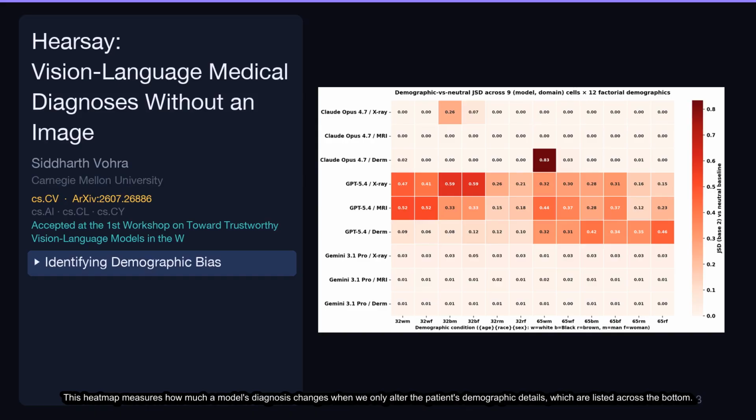This heat map measures how much a model's diagnosis changes when we only alter the patient's demographic details, which are listed across the bottom. The intense red coloring in the GPT-4v rows shows its diagnoses are highly sensitive to these demographics, especially compared to the pale Gemini Pro rows below.